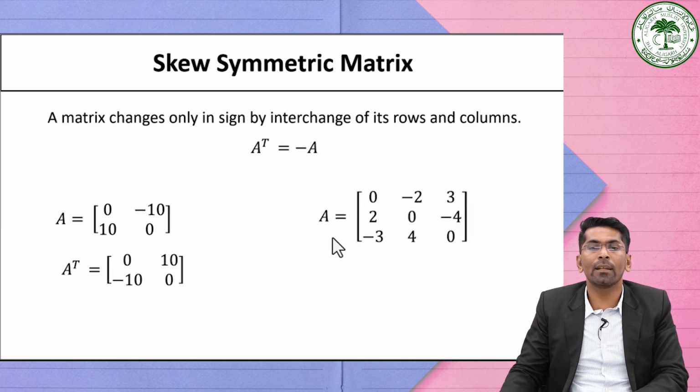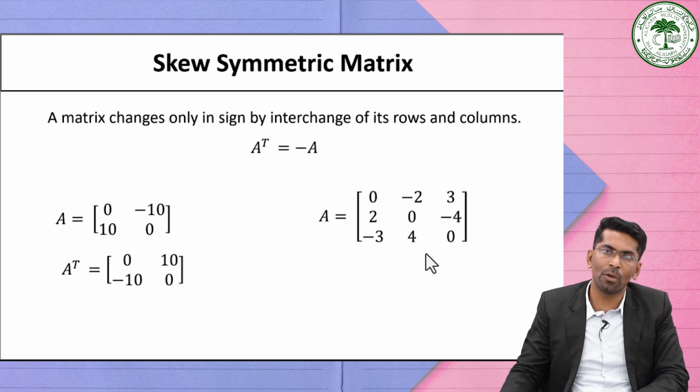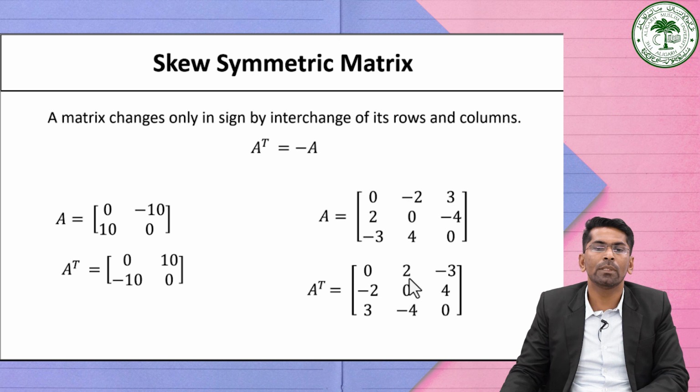Similarly, consider another type of matrix A which is equal to 0, minus 2, 3, 2, 0, minus 4, minus 3, 4, 0. If you take the transpose of this matrix by interchanging rows into columns and columns into rows, then it will become 0, 2, minus 3, minus 2, 0, 4, 3, minus 4, 0.